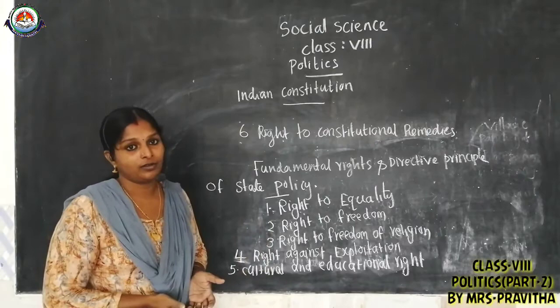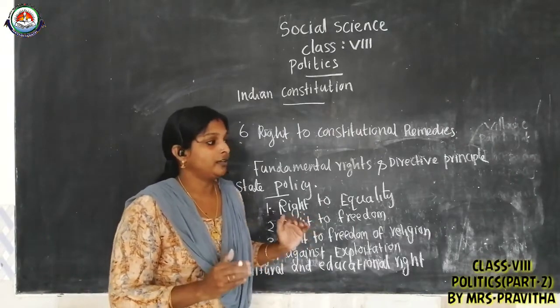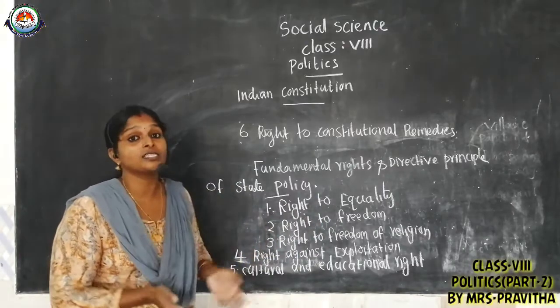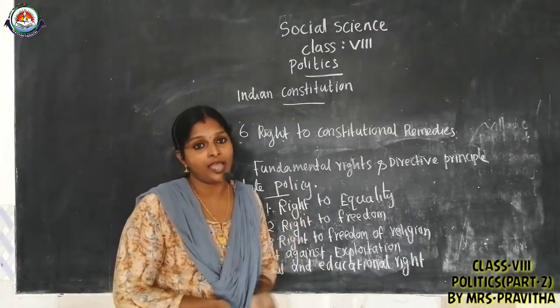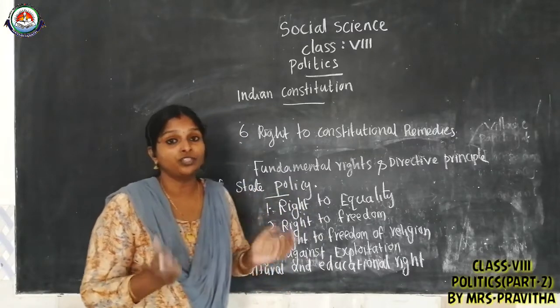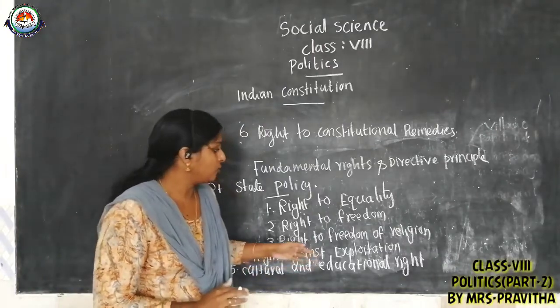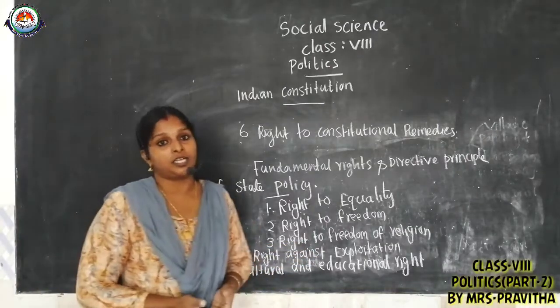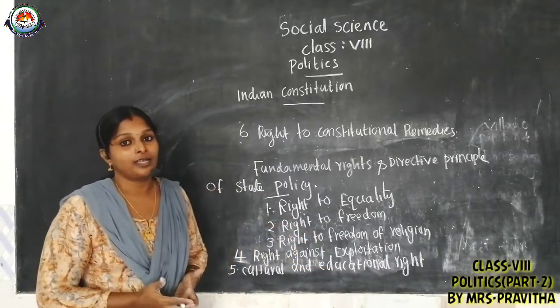Now, as per the law, it is punishable. Children can't be taken for any hazardous work. As per the Right to Education Act, up to 14 years, education is compulsory. So we got protection against exploitation. That is, child labor is banned as per the law.